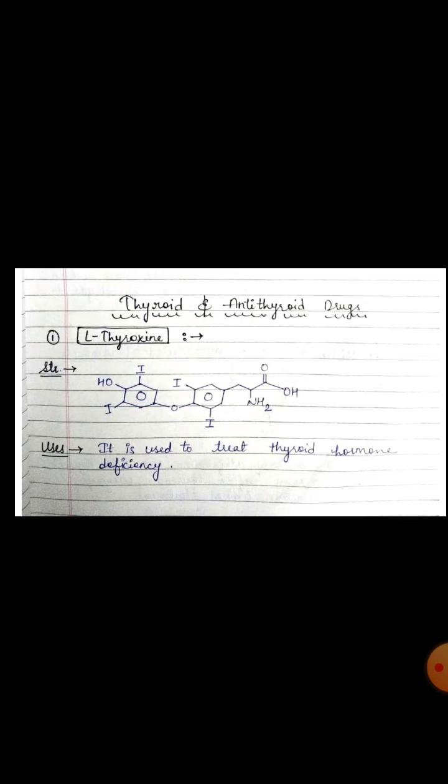Actually, hyperthyroidism is due to an excess of circulating thyroid hormones and could be due to various causes like Graves' disease, an autoimmune disorder, which is the most common cause.